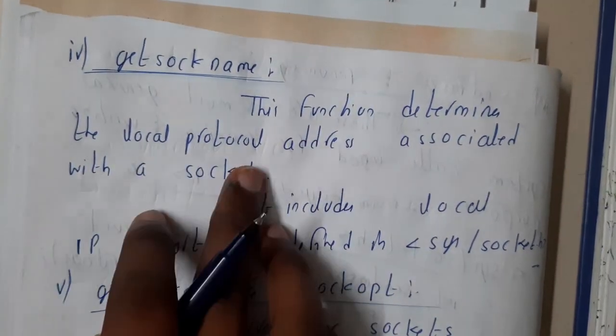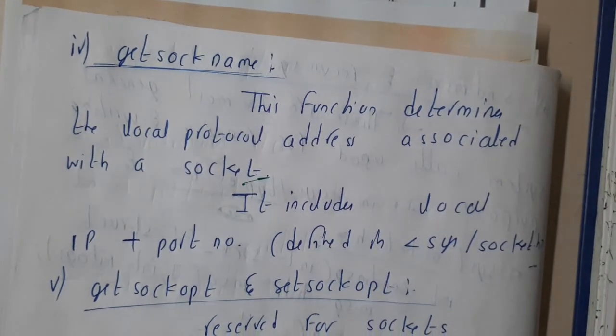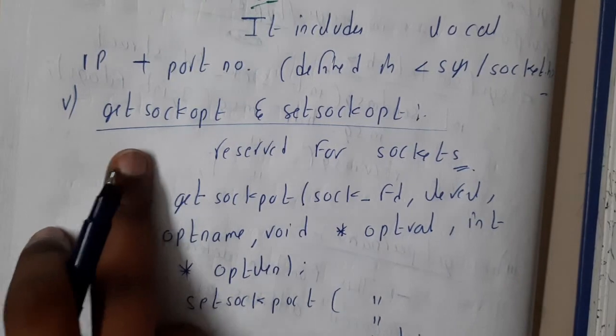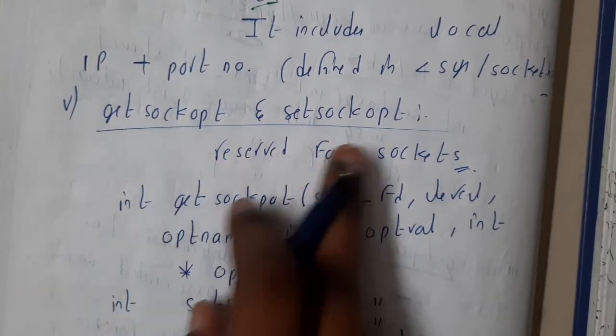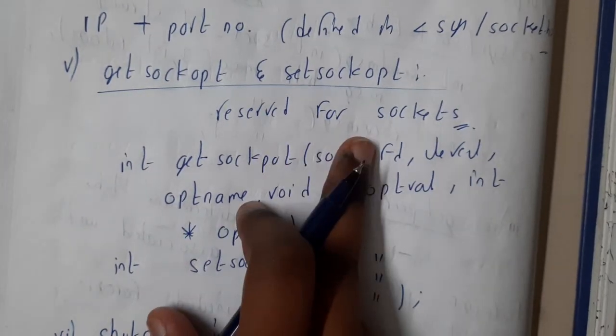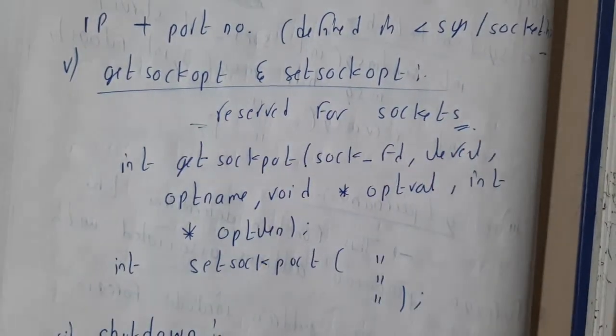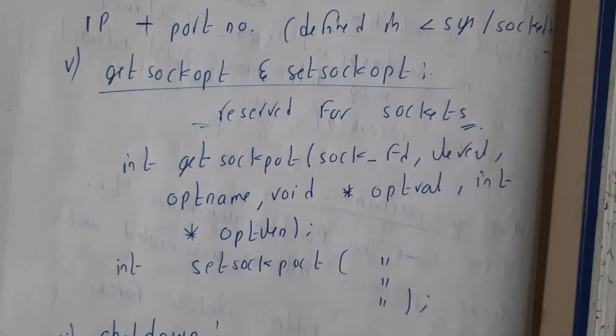The function determines the local protocol address associated with the socket. So whatever local IP address it is using will be printed. Similarly getsockopt and setsockopt. It is reserved, guys. I didn't find that much theory about this. The only sentence that I found was that it is reserved basically for sockets only.